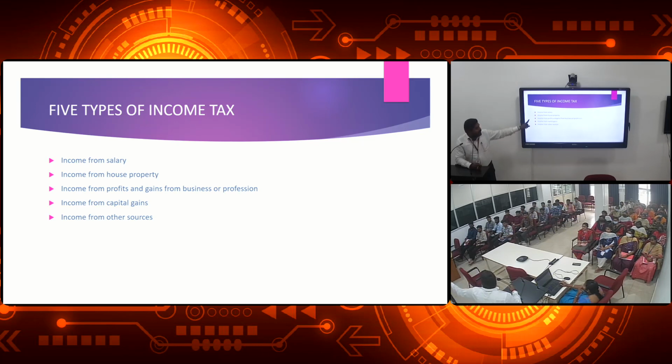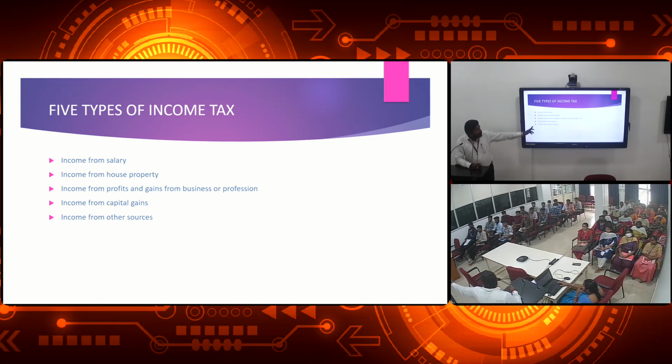Now the income is 20 lakhs plus 6 lakhs, 26 lakhs. But 26 lakhs minus the exemption amount of 2,50,000 is 23 lakhs 50,000. In this situation you must pay tax to the government. How many percentage? It is 20%. Exceeding the limit of 30 lakhs means you must pay 30% tax.